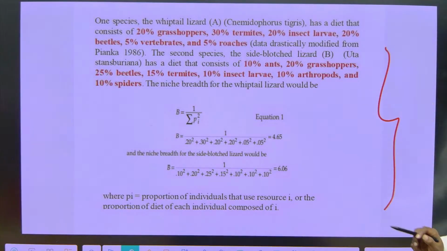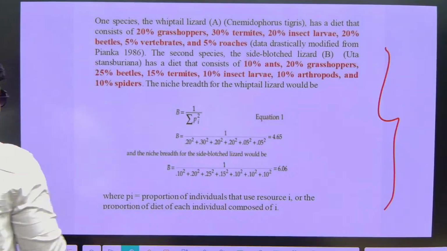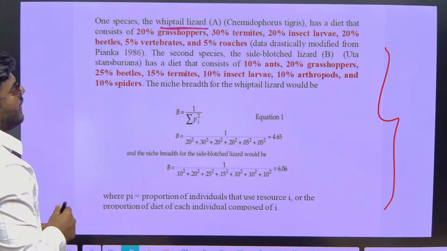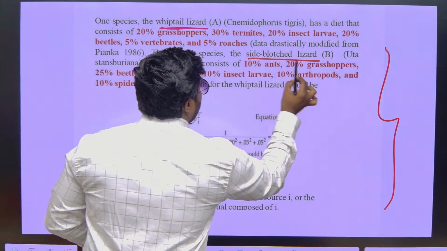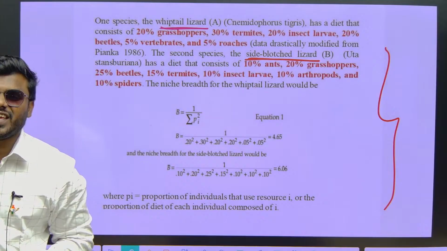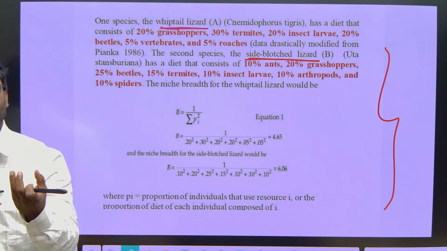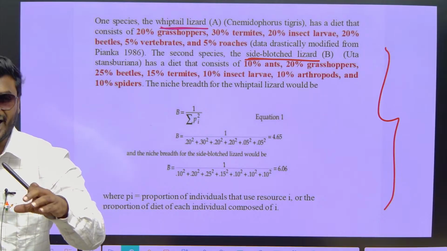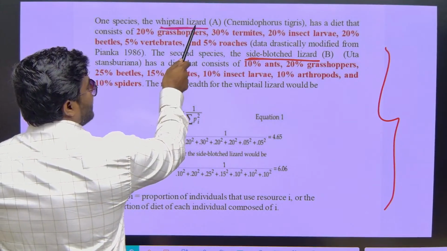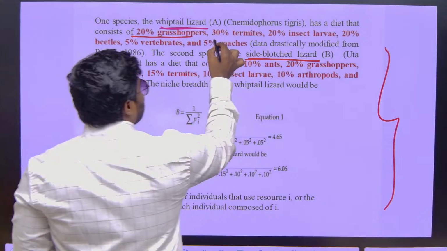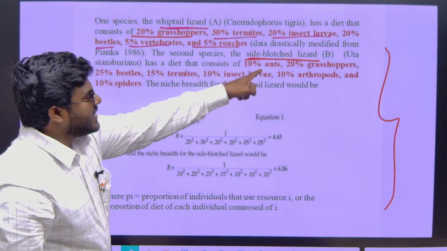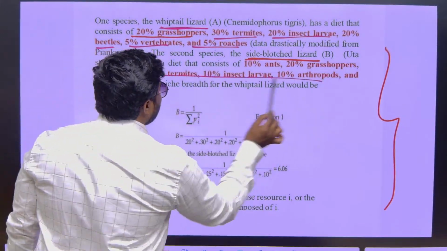This is a previous year question. Now try to understand. They have given 2 species here. One is called the whiptail lizard, and another is called the side-blotched lizard. And they have given the diet chart of both organisms. Just as we eat a fixed amount of carbs, proteins, and lipids in a healthy diet, similarly, as per their diet chart, out of 100%, this lizard will eat 20% grasshoppers, 30% termites, 20% insect larvae, 20% beetles, vertebrates, roaches. In the same way, the side-blotched lizard also has a diet chart.